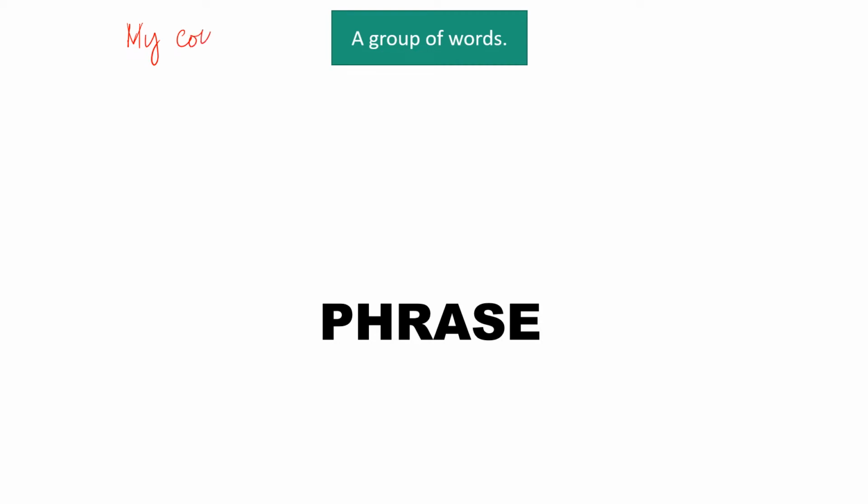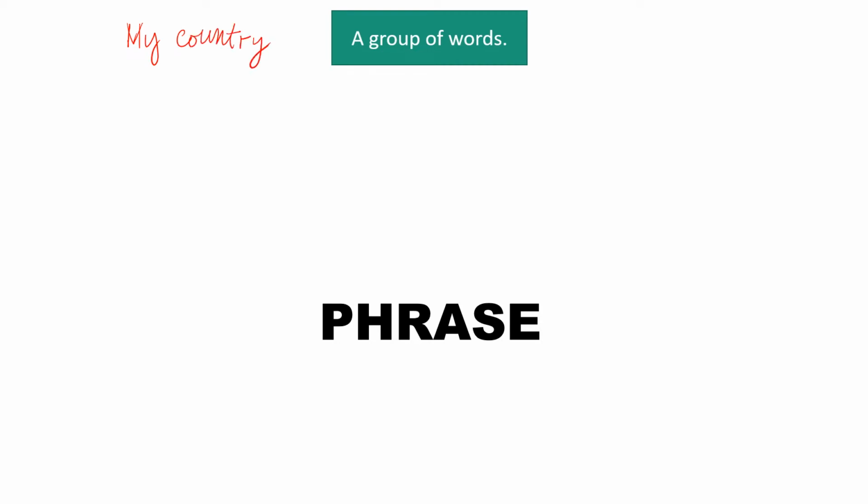Today we will talk about a noun phrase, but before discussing anything about a noun phrase, let's find out what exactly is a phrase. Phrase क्या होता है जी? A phrase is a group of words. एक example देता हूँ यहाँ पे आपको मैं. Let's suppose I write my country.